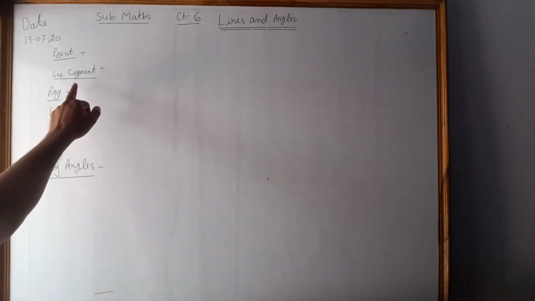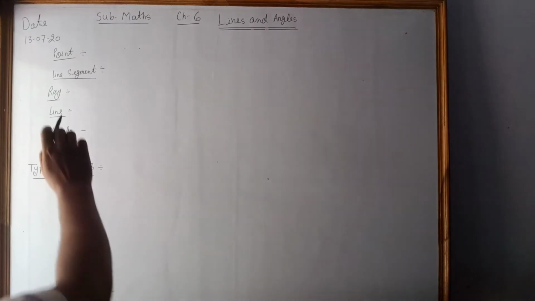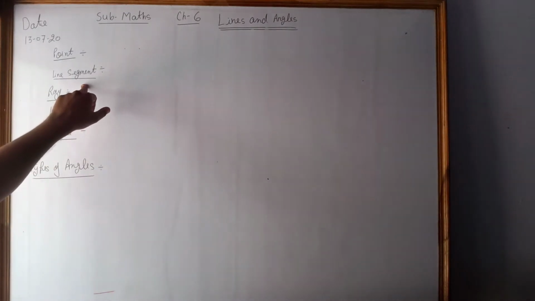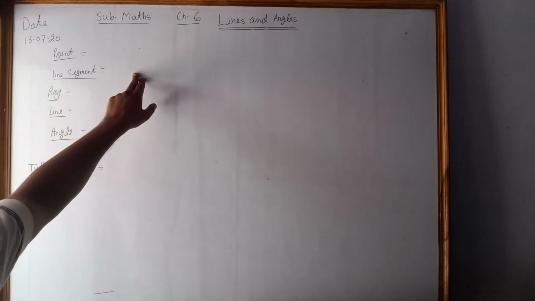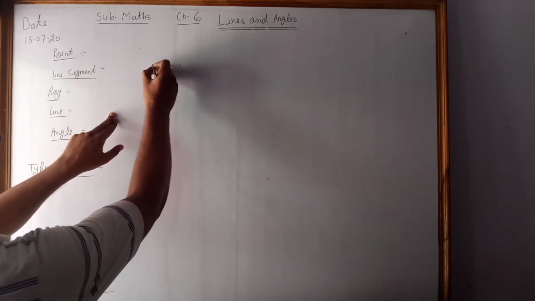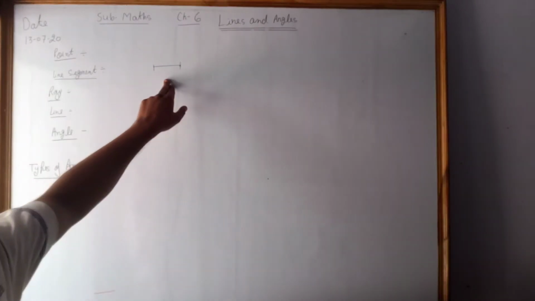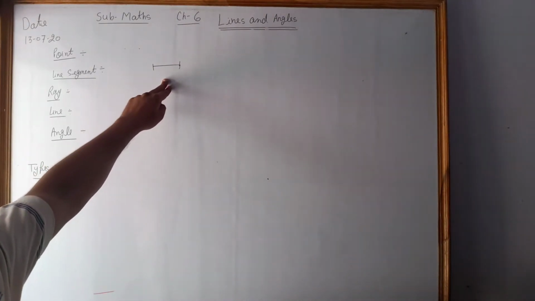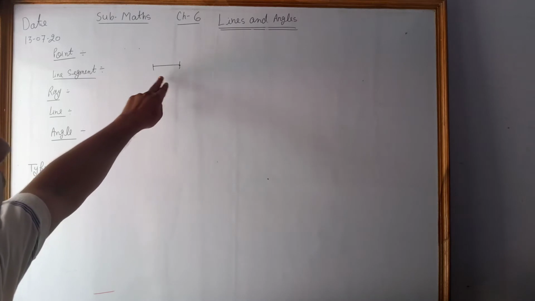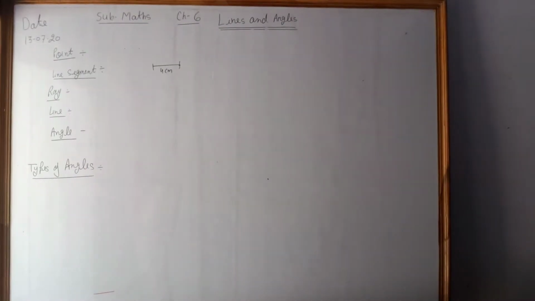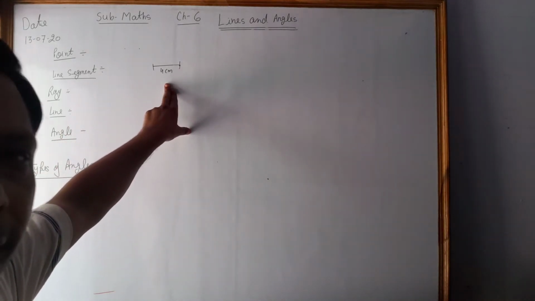Next, line segment. This is a part of a line which has two endpoints, or you can say a definite length of a line, that is called a line segment. Suppose it is a 4 centimeter line, 5 centimeter, maybe 6 centimeter, that is called a line segment, right?